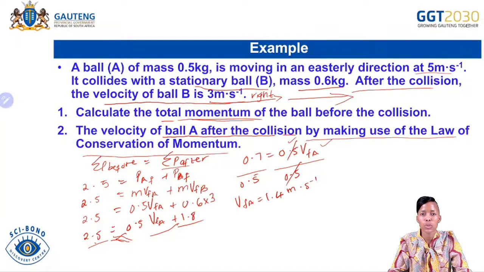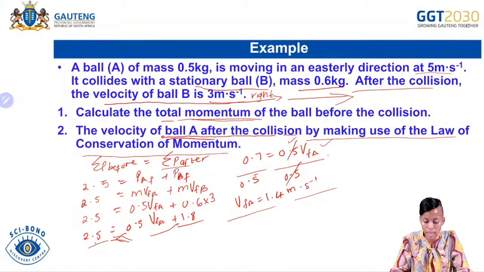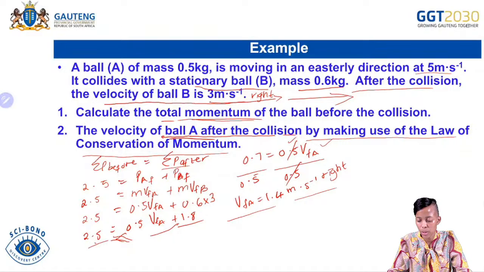Velocity is a vector, which means it is a physical quantity which has both magnitude and direction. Whatever we have as a positive answer, our direction will be to the right. But if our answer was negative, then our direction will be to the left. So our final velocity for object A will be to the right.